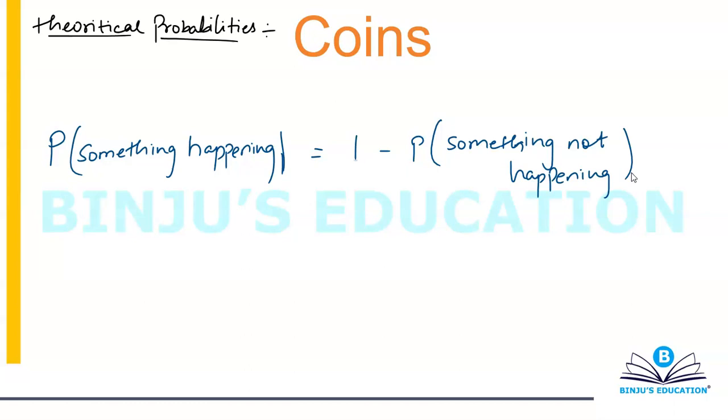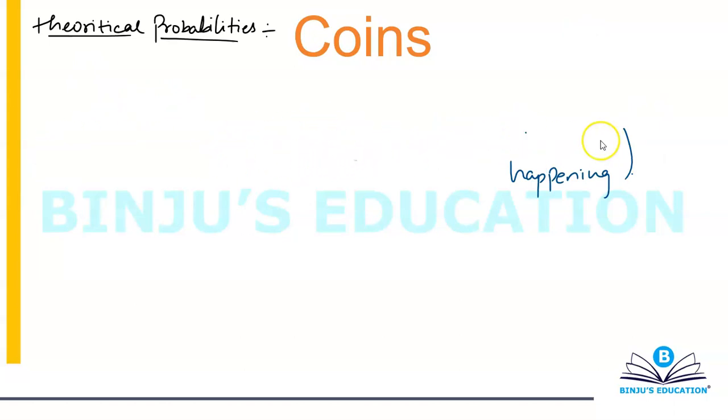Okay. So we will be using this concept. You'll understand how to use this, where to use this, and when to use this. It's a very important relationship which you need to know. Okay. Anyways, let's move on to the bias coin. So when you move to the bias coin, what happens? What changes? Let's try and understand.